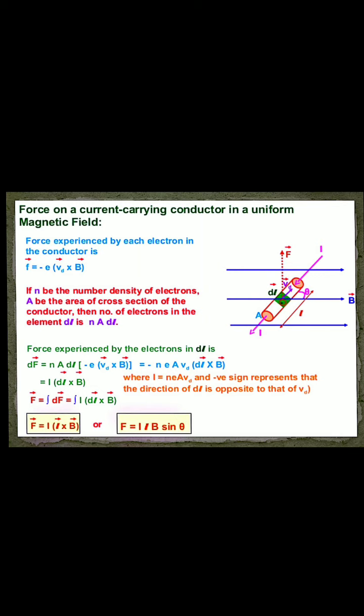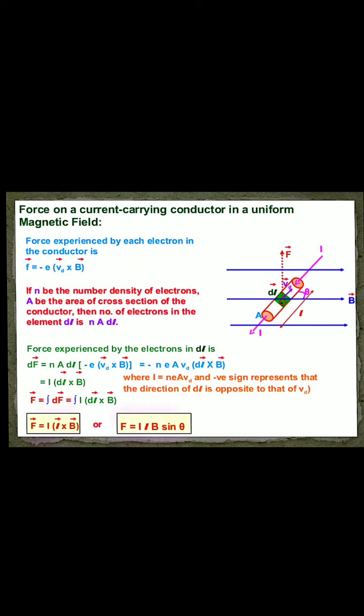Okay, so this will be the expression, a mathematical expression. Here we place a conductor inside a magnetic field, and inside the conductor lots of electrons are there. Each electron, when placed in a magnetic field, experiences a force, that is F equals minus e v_d into B.